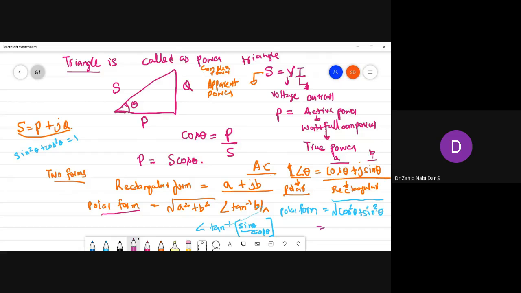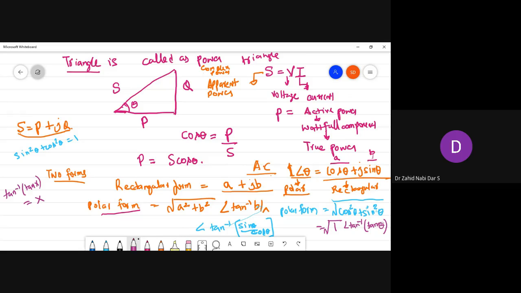So the magnitude becomes 1, at an angle of tan inverse of sin theta by cos theta, which is tan inverse of tan theta. Tan inverse of tan x is x only.